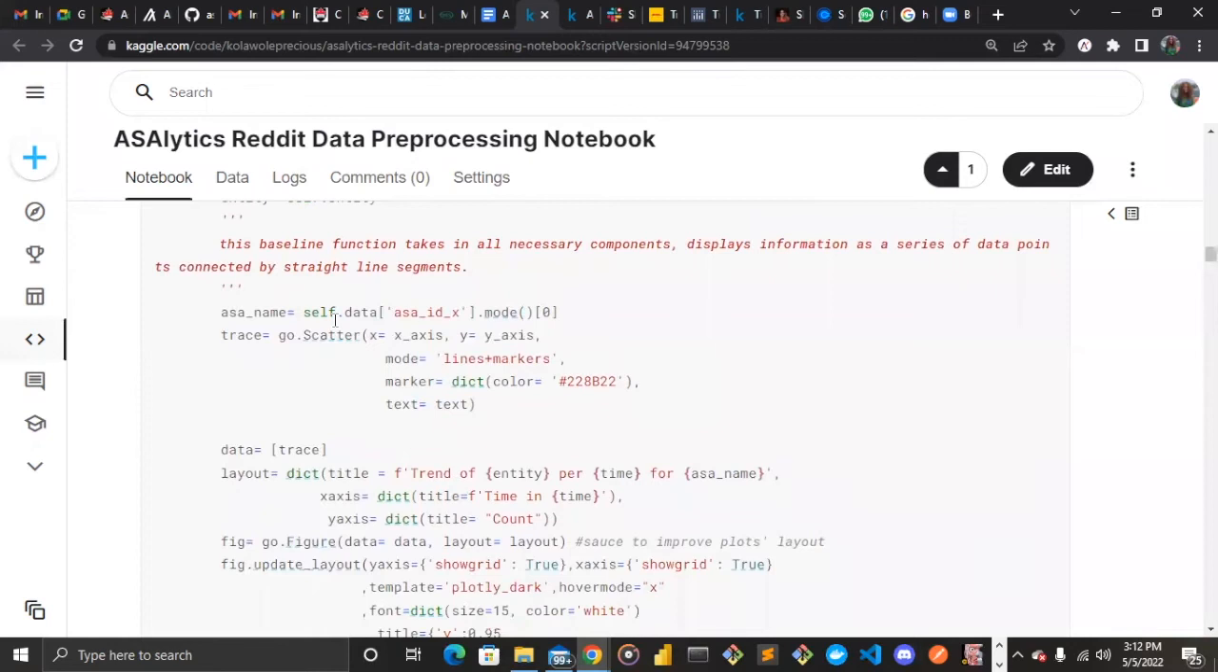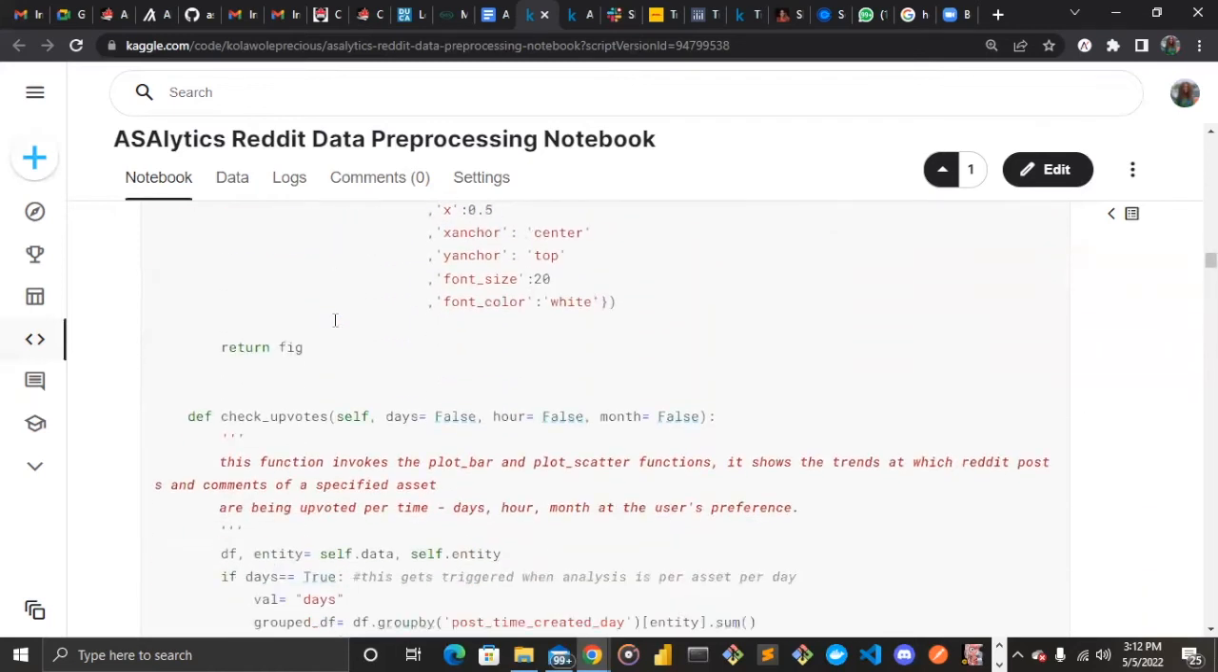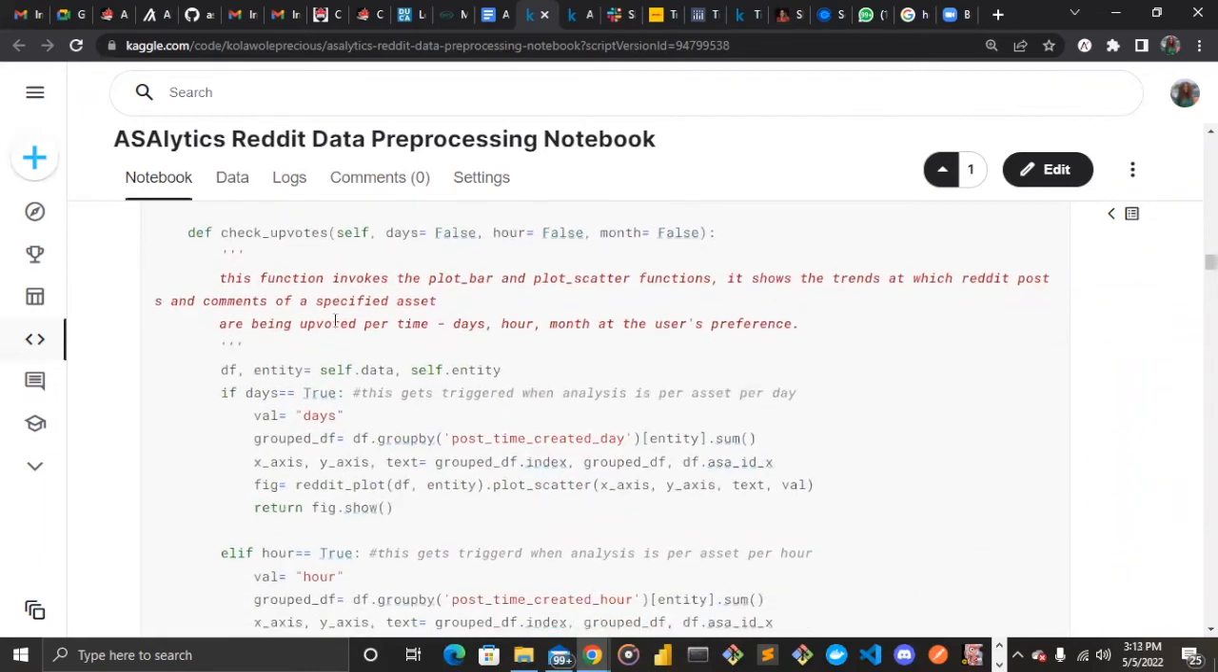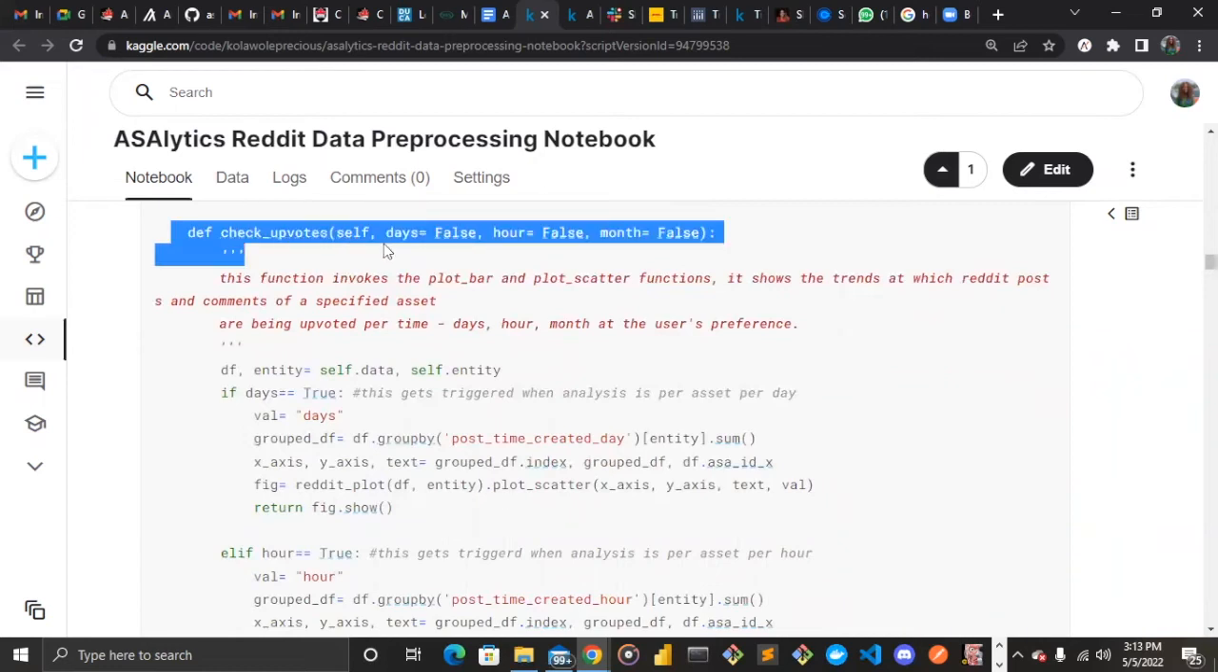This one is taking in the same inputs as the plot bar, and also performing the same function. The only difference is that the previous one is going to give us a bar plot, and this other one is going to give us a scatter or a line plot. All right, so let's move on so as to be time conscious. The next function, check upvote, is checking if we are trying to analyze our data in days, in hours, or in months.